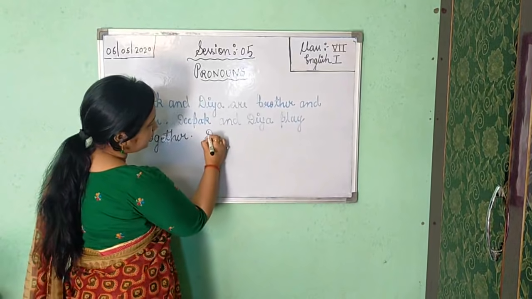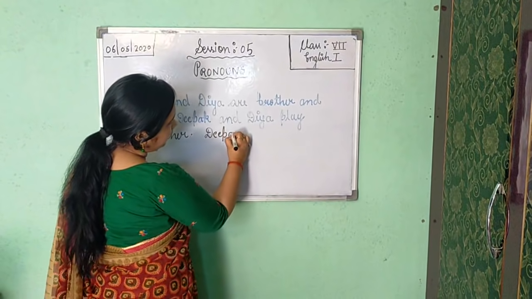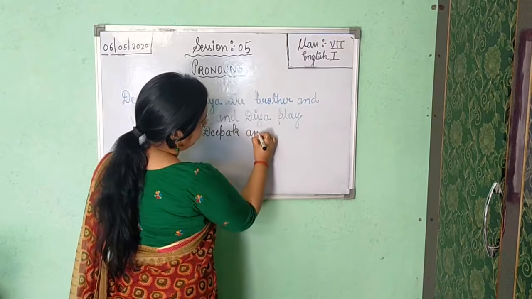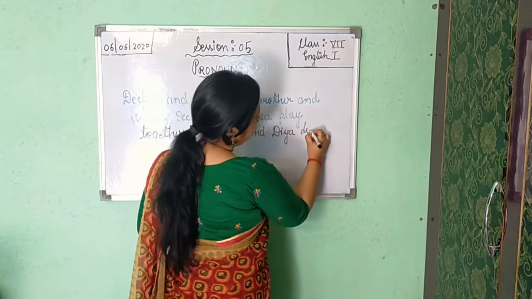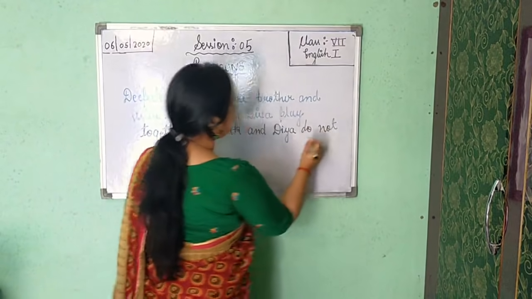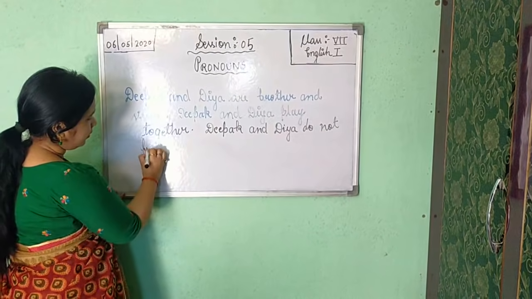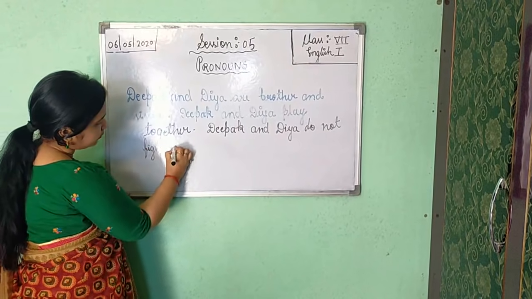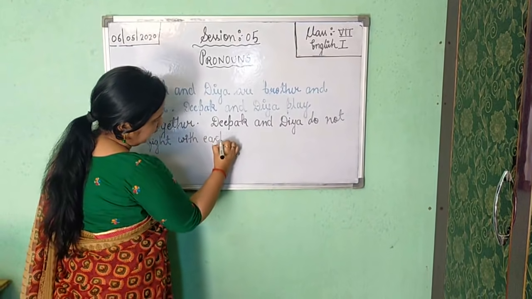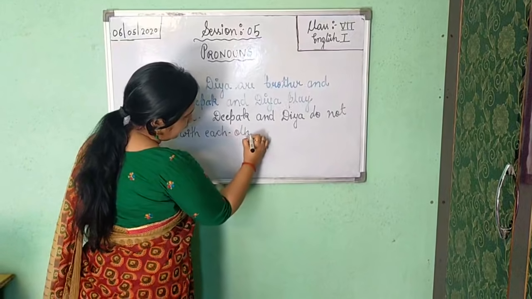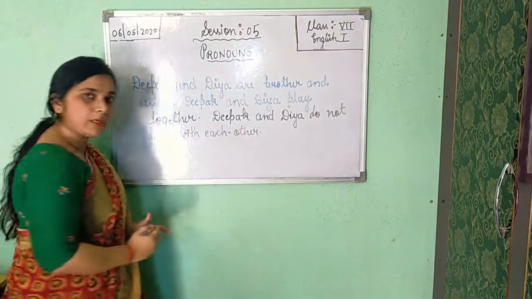Now the third sentence is Deepak and Diya do not fight with each other. Understood?